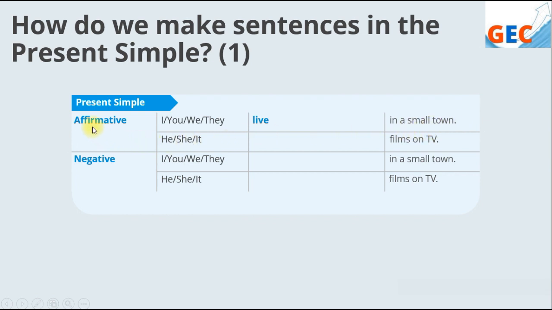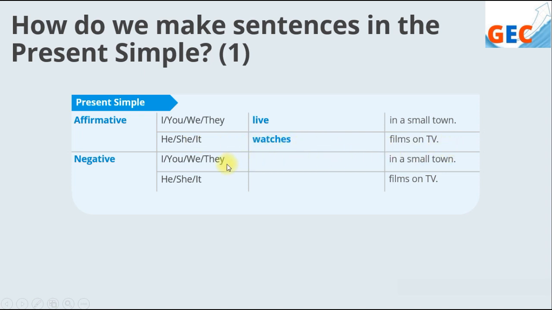For an affirmative sentence, when the subject is he, she, it, or a third person singular subject, we add s or es to the verb. For example, he watches films on TV, she watches films on TV, it watches films on TV.